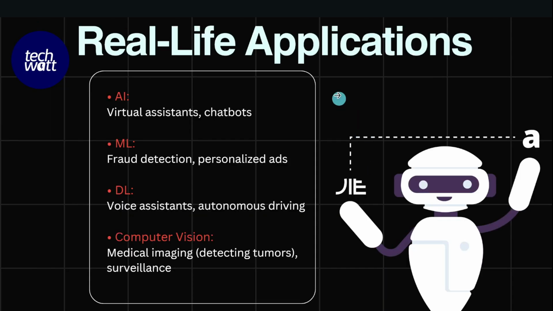Let's look at some real life applications of AI. For AI, as I said earlier, they are used for virtual assistants, chatbots, and so many other things. Machine learning also helps us in detecting fraud and also personalized ads. Deep learning also helps us to build voice assistants, autonomous driving, and so on. Computer vision is used in medical imaging, detecting tumors, okay, and also surveillance systems.